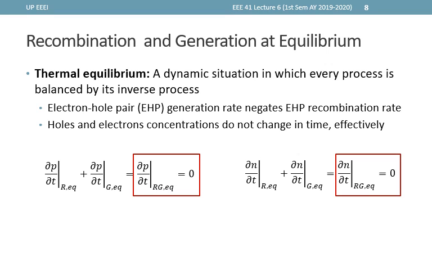First, note how the recombination and generation are expressed as the change in electron or hole concentration as a function of time. Next, note how the recombination and generation components are written separately and are added to get the effective change in carrier concentrations.